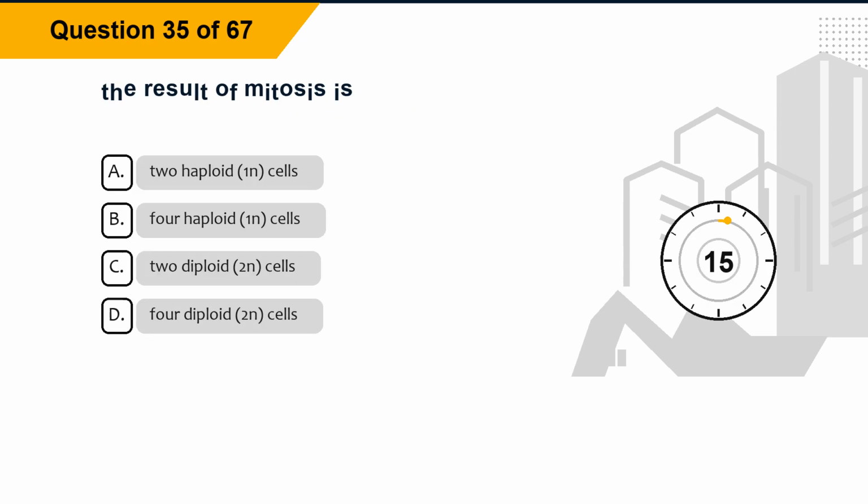Question 35. The result of mitosis is option A, 2 haploid, 1N, cells. Option B, 4 haploid, 1N, cells. Option C, 2 diploid, 2N, cells. Option D, 4 diploid, 2N, cells.